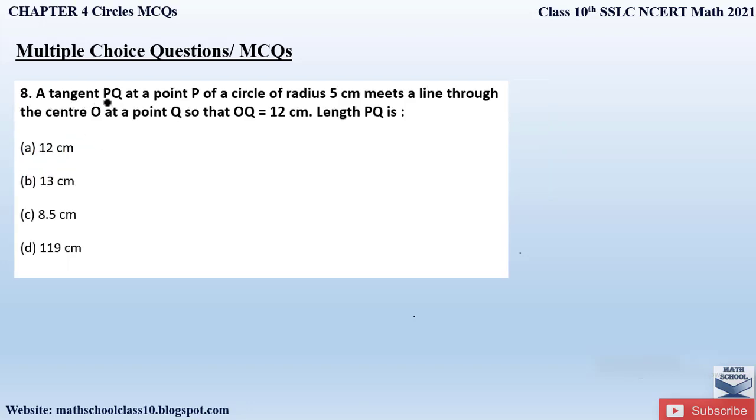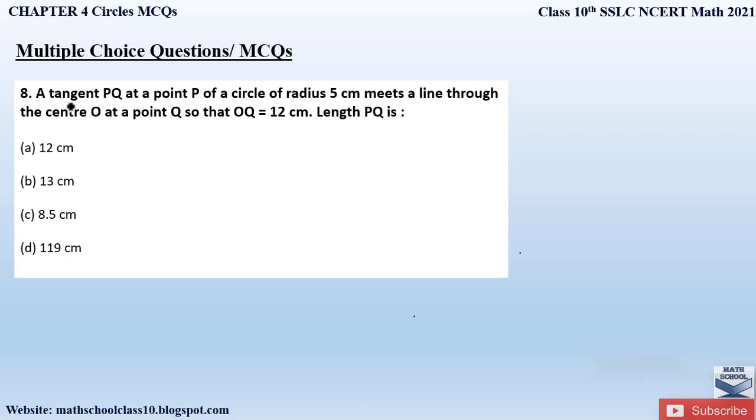Question number 8. A tangent PQ at a point P of a circle of radius 5 centimeters meets a line through the center O at a point Q so that OQ is equal to 12 centimeters. Length of PQ is. Whenever they have given us a figure in such a question, it is very good. But if they have not given the figure, it is better to draw the figure and understand the question so that you can quickly solve it.